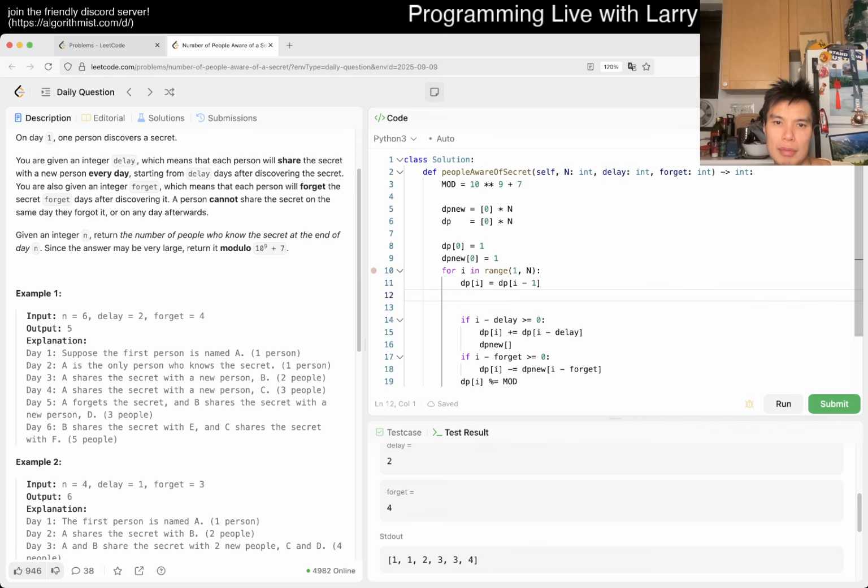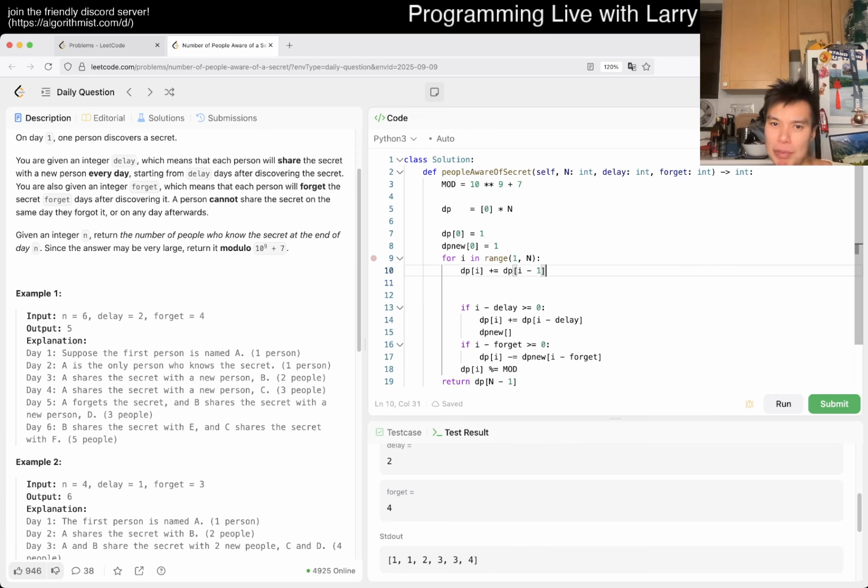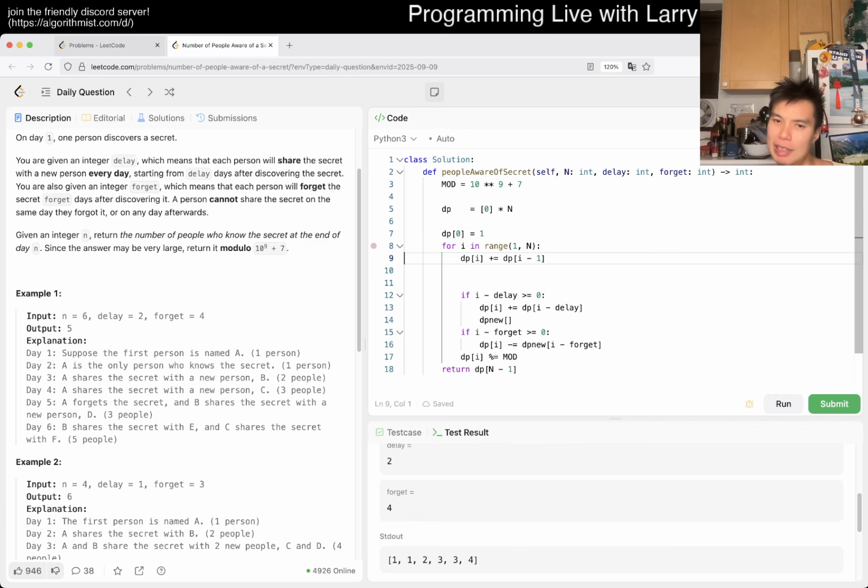Maybe I'll write it this way. We added from yesterday, but today we just tell someone, right? So today we have DP i people, then we can do i plus delay. Let's say new. Do we even need new? Maybe I just need to go backwards. Honestly, clearly I'm not clear on this one, but we will see. Maybe I still need new, but I want to see if I can do it without it.